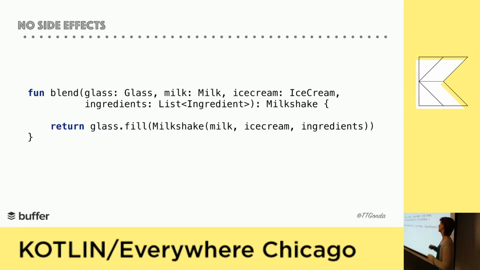So instead, let's pass in a glass. This way, we know that this function is safe and doesn't cause anything unexpected. It's a pure function with no side effects. And I realize that sometimes side effects can be unavoidable. Of course, there'll be a time where you need to write something to the database and retrieve it later.